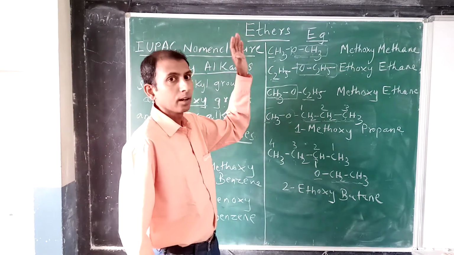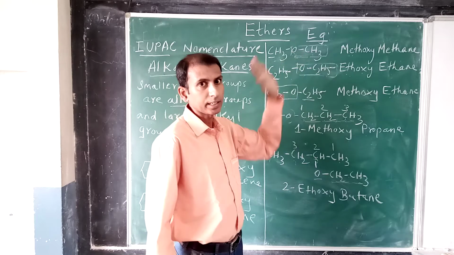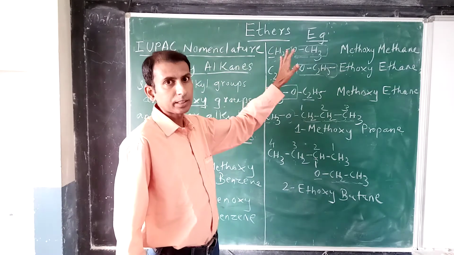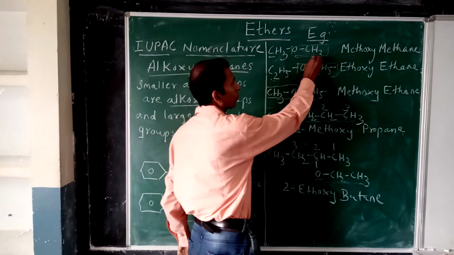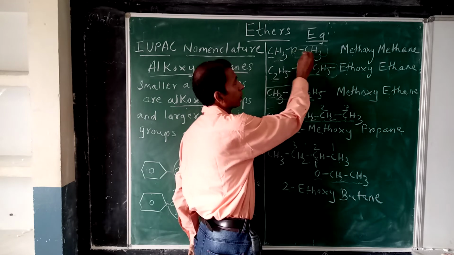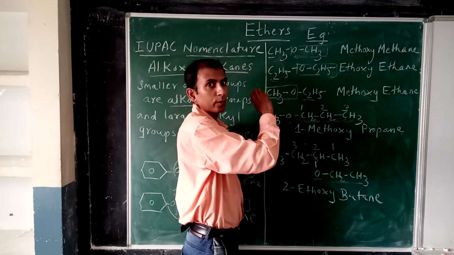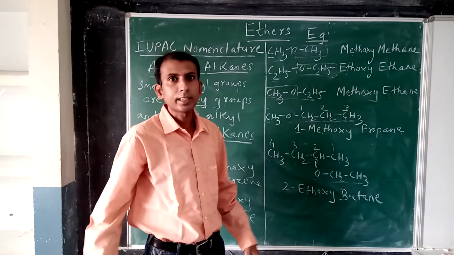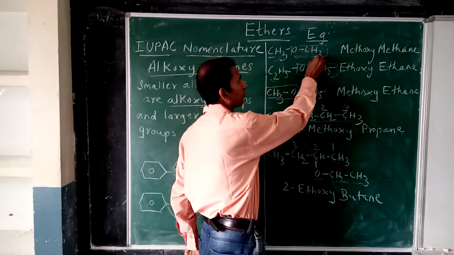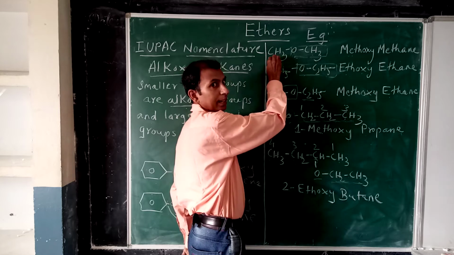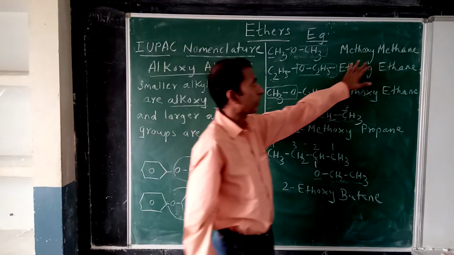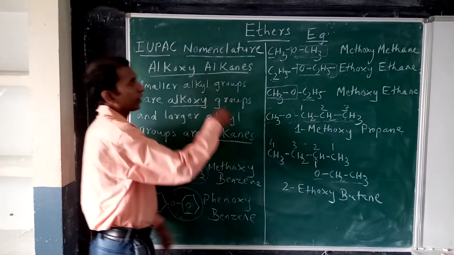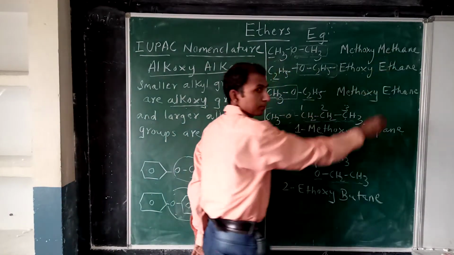So we start with a very simple example here, CH3OCH3, which is a symmetrical ether. Now according to the rule, we are going to name this as alkoxy alkane. Both the alkyl groups are the same here, attached to oxygen. So any alkyl group you can consider along with oxygen as alkoxy group, and here methyl group is attached to oxygen. That's why it is methoxy. So if this group becomes methoxy group, the second alkyl group contains only one carbon atom. That's why the name of the alkane will be methane. So according to the rule alkoxy alkane, we have named this ether as methoxy methane.